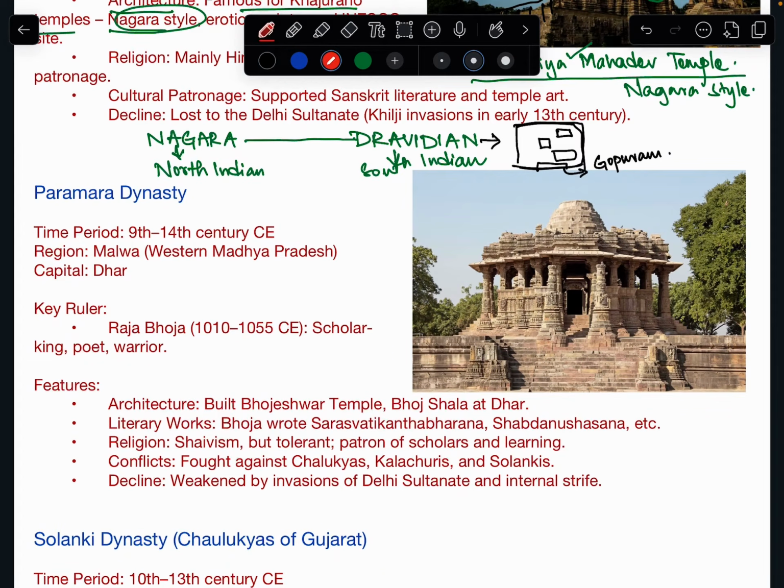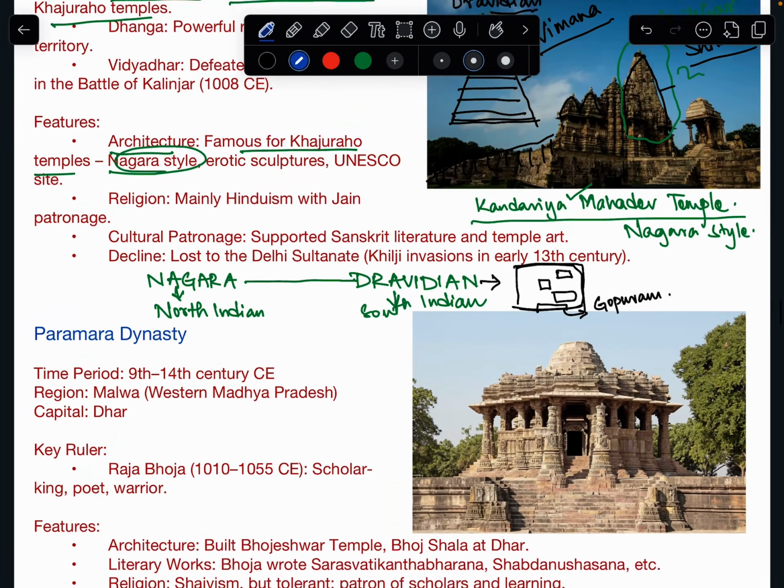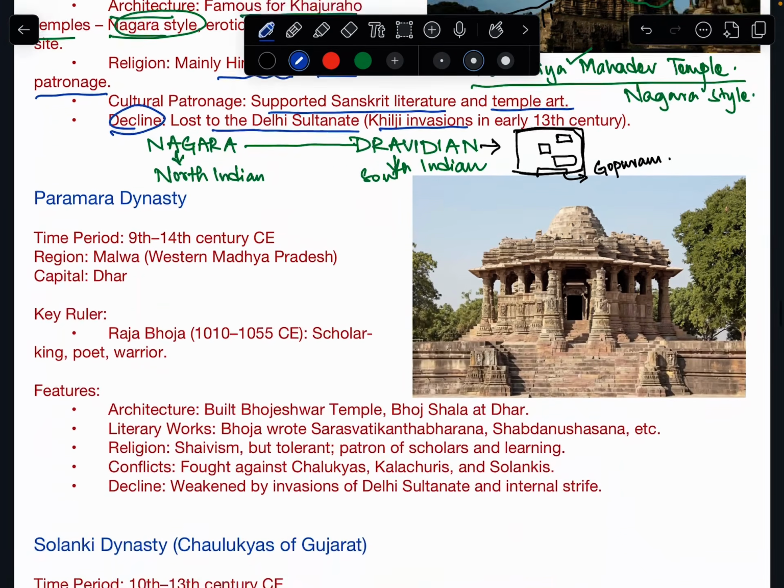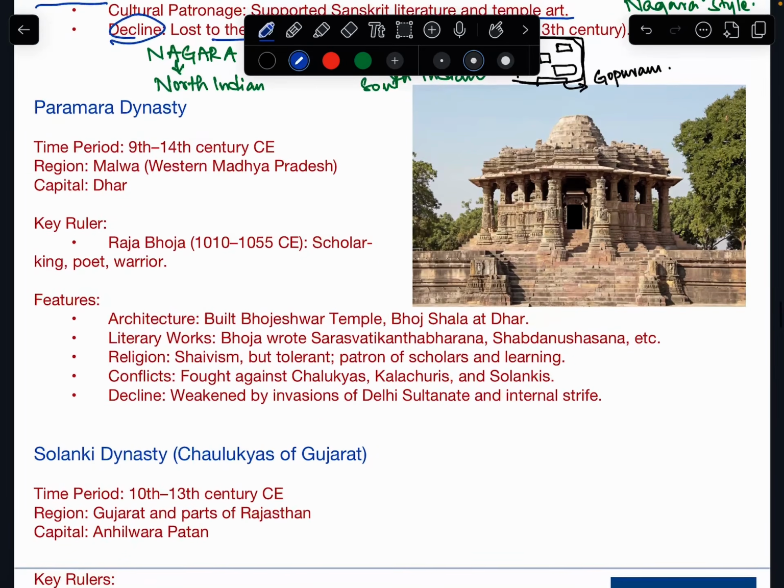Okay. Now, as we look into Chandela dynasty, they supported Sanskrit literature and temple art, obviously, because they started Khajuraho temples, right? Religion, they were mainly Hinduism with Jain patronage. Decline, they lost to the Delhi Sultanate through Khilji invasion in early 13th century. Okay, guys, Chandela dynasty is over.